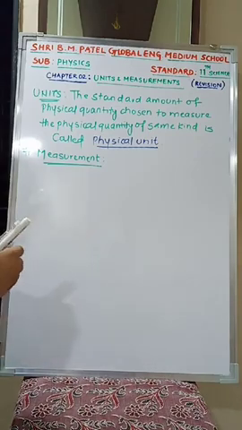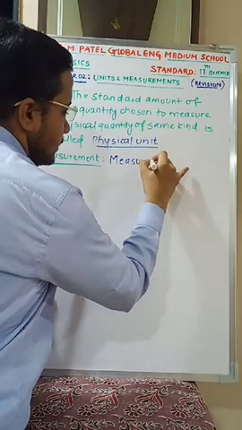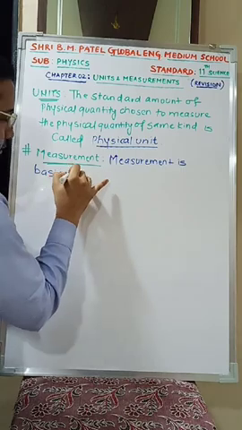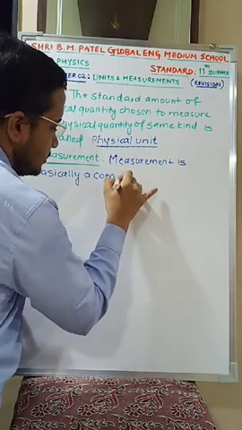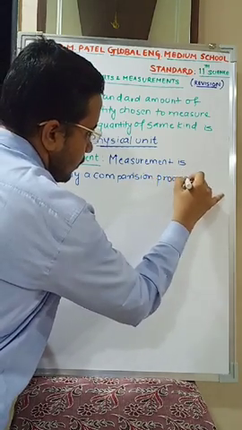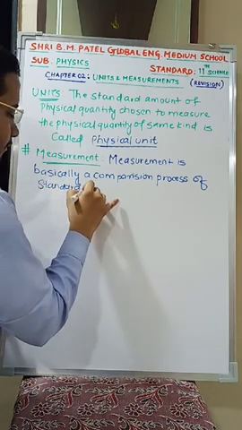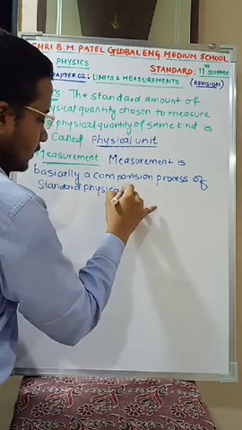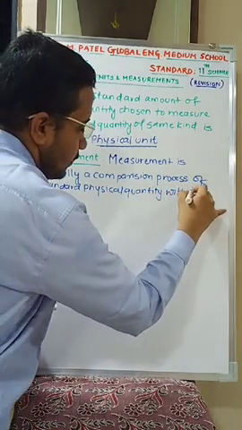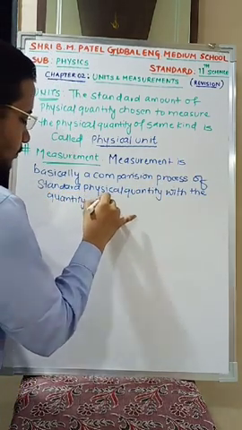So you can say that measurement is basically a comparison process of a standard physical quantity with the quantity which is to be measured.